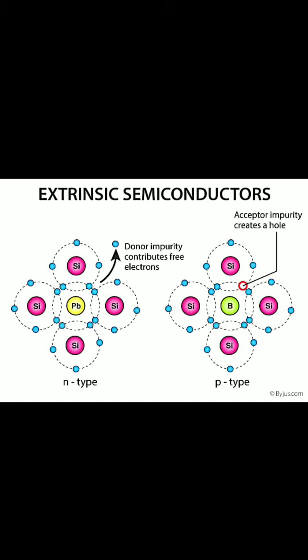That's why in case of n-type, that extra electron is called donor impurity electron, and in case of p-type, that hole is called acceptor impurity. Impurity creates a hole. Okay, here we dope the boron, and here we dope the antimony. These are the two types of extrinsic semiconductor.